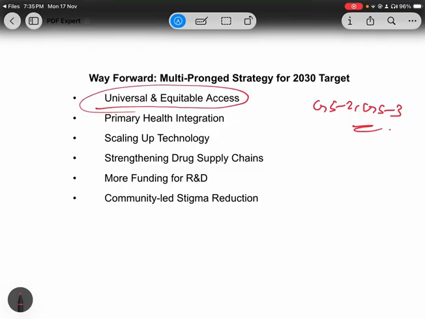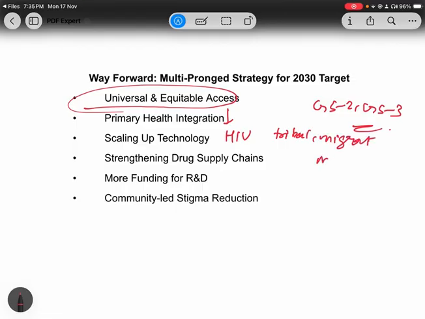What do I mean by universal and equitable access? That means you have to prioritize the high risk groups. So who all comes in high risk groups? HIV patients, the tribal communities, the migrant population, or the malnourished children. These all are the high risk groups, so you have to focus on these groups.